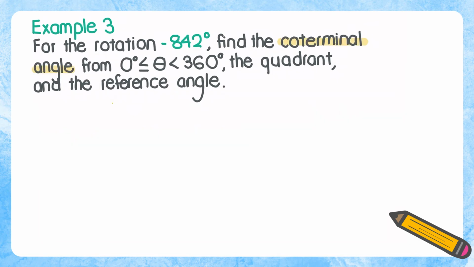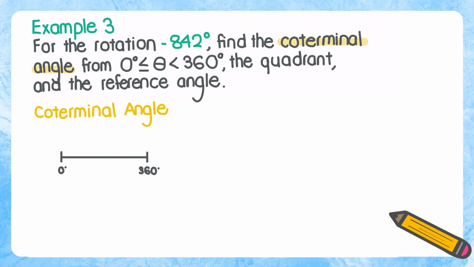Okay, next let's take a look at example 3. So we're going to be looking at the angle negative 842 degrees. Let's start off by finding the coterminal angle. So to find the coterminal angle, I notice that our given angle is smaller than 0 degrees. So we're going to be adding 360 degrees. So we're going to add a full circle. Negative 842 plus 360. So we get negative 482 degrees, which is still less than 0 degrees.